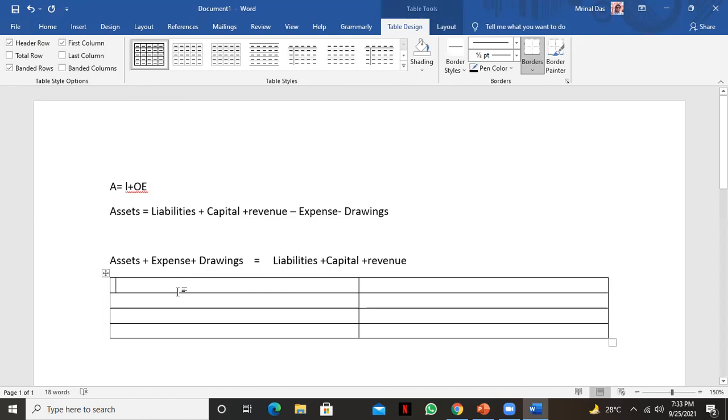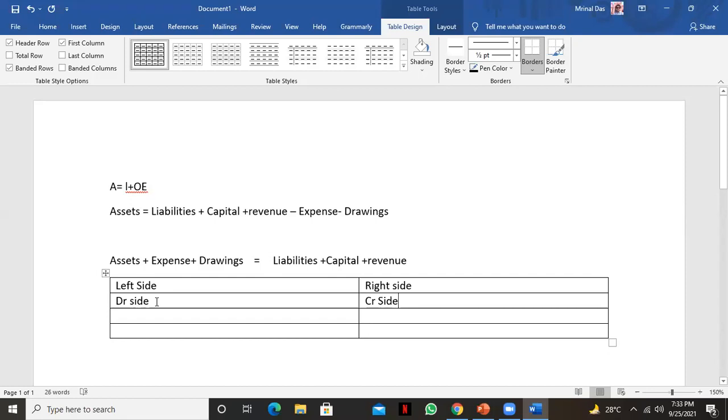So here you see this is the left hand side, and this is the right side. And we already discussed that the left hand side we call the debit side. Okay. This is the debit side. Yes, sir. And this is the credit side. Okay.